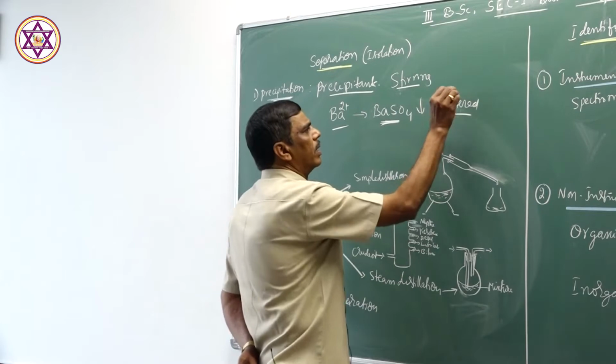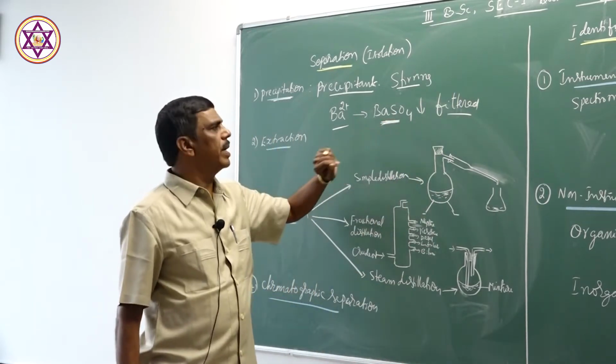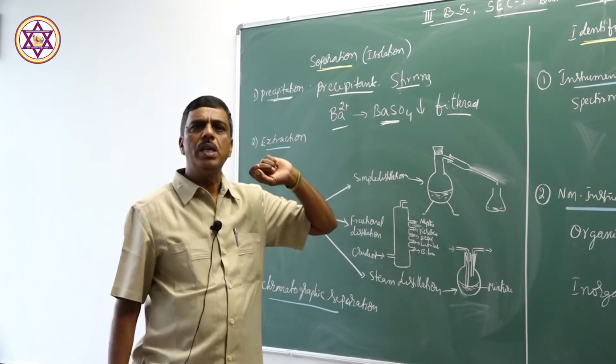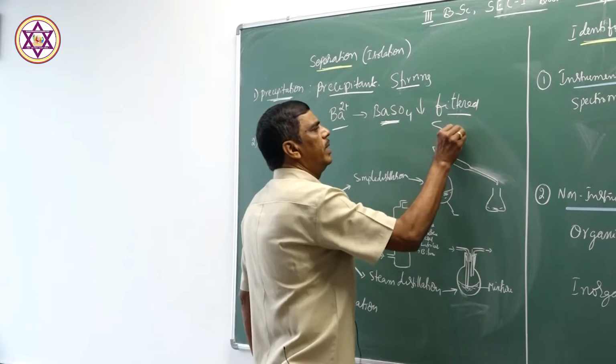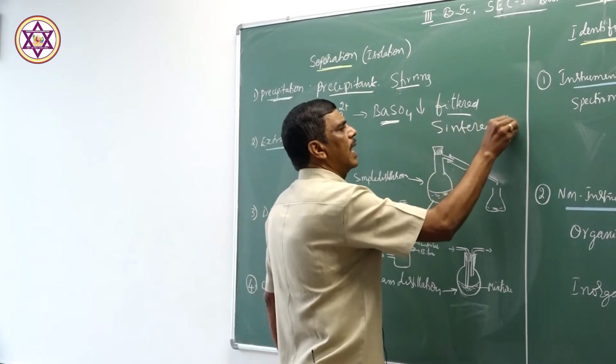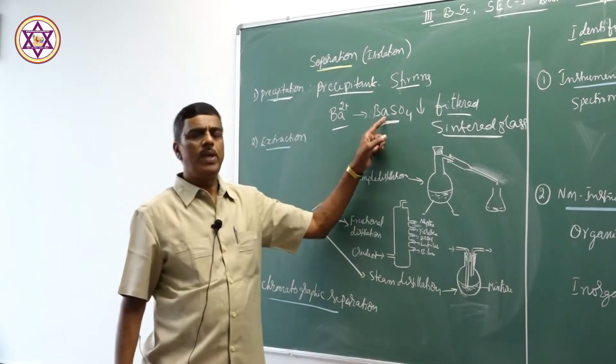This filtration depends on the nature of the precipitate. In some cases, filter papers are used. In some cases, sintered glass is made use of. So depending upon the nature of the precipitate, we filter this precipitate.